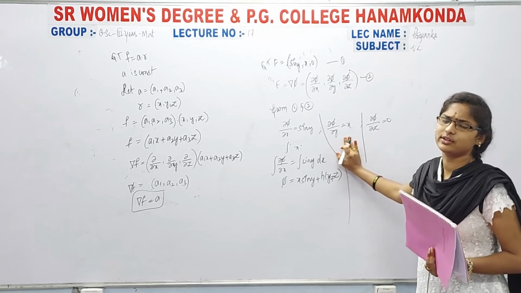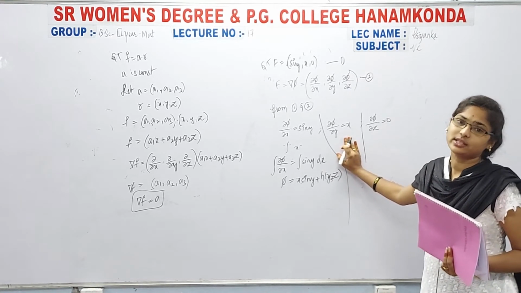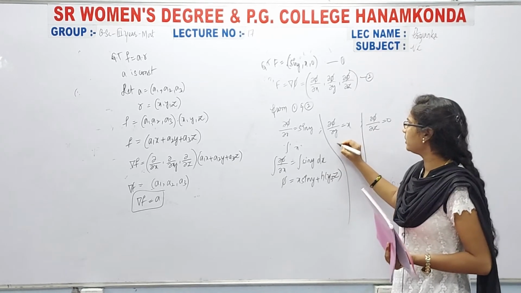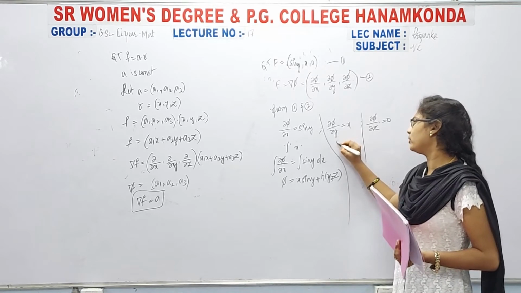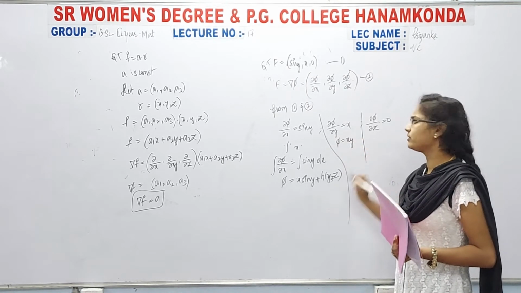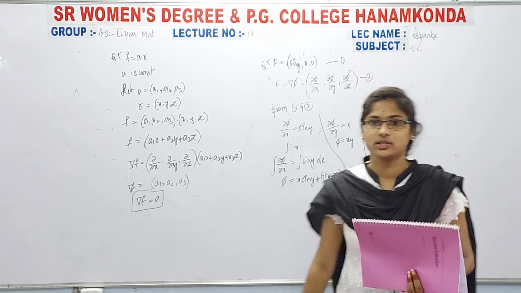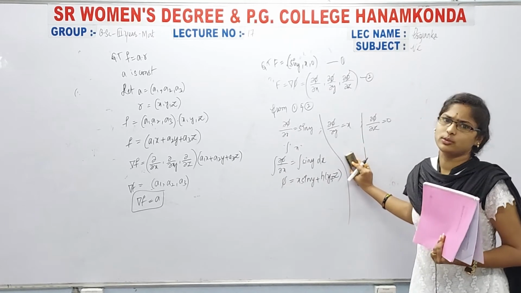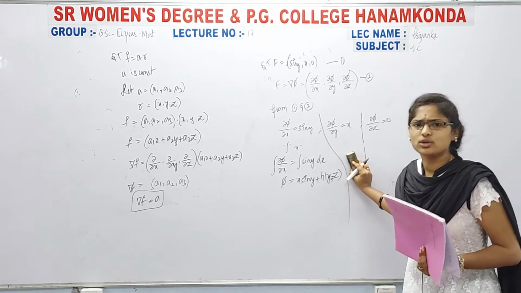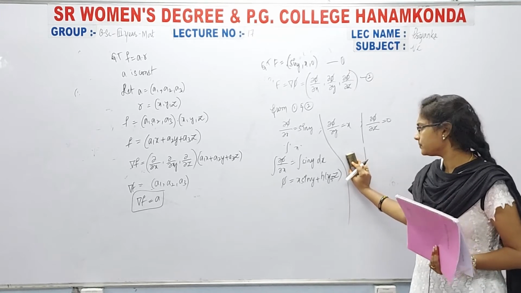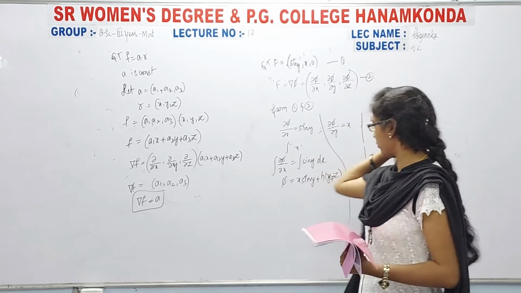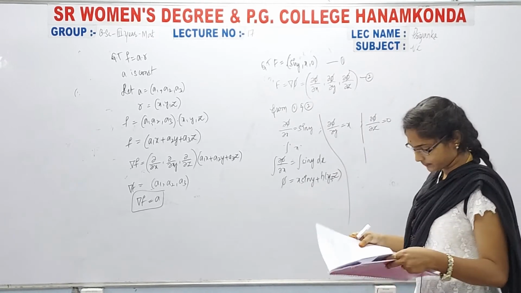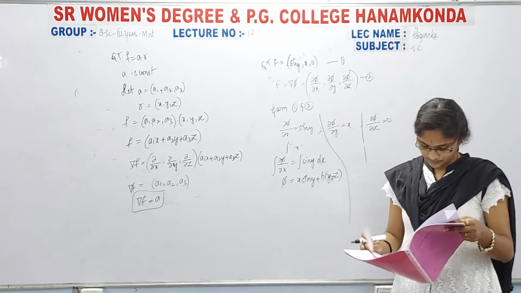No, because here we have it totally in terms of x. If you take the differentiation or, for example, integration, then what we get here is the integration of ∂φ, that means φ is equal to some xy, we will get like this. Again we will get some constant, some z, right? In a previous problem also we did it in the same way. So here it is not possible, totally we have to get that in terms of y and a constant. So that's why now write down, right up to here: φ = x sin y + h(y, z), right up to there, and write down one sentence there.